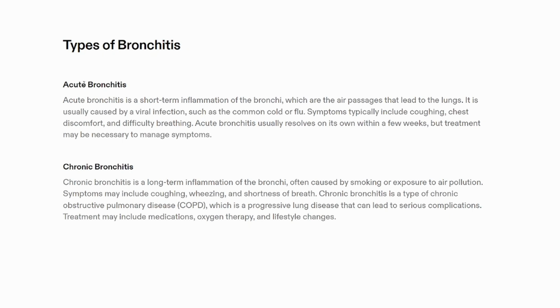Types of bronchitis, that is acute and chronic. Acute, as the name itself suggests, is short term. Here what happens is the air passages that lead to the lungs are affected. It is caused by a viral infection such as a common cold or fever. In acute bronchitis, we can observe cough, chest discomfort and difficulty in breathing. But here the patient may recover with some treatment.